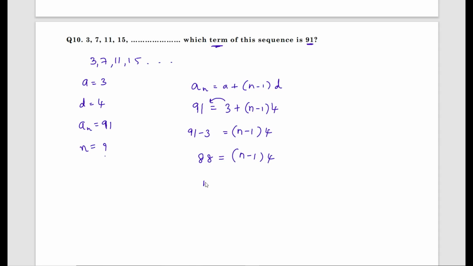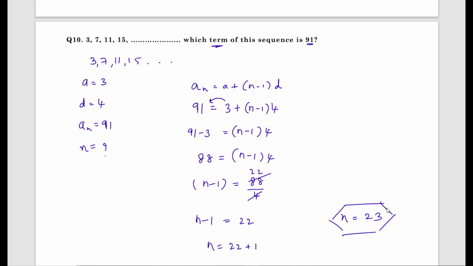Now n minus 1 equals 88 by 4, which is 22. Now n equals 22 plus 1. Therefore n equals 23.